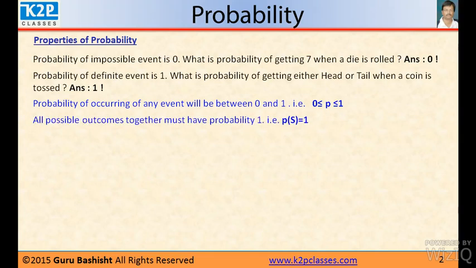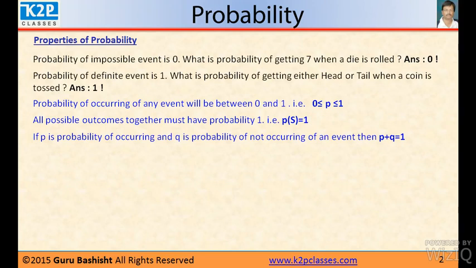All possible outcomes together must have the probability 1. Like the probability of getting a head when you toss a coin is 1 by 2. Probability of getting a tail is also 1 by 2. But if you add, then it is coming 1. So all possible outcomes together must have probability 1.